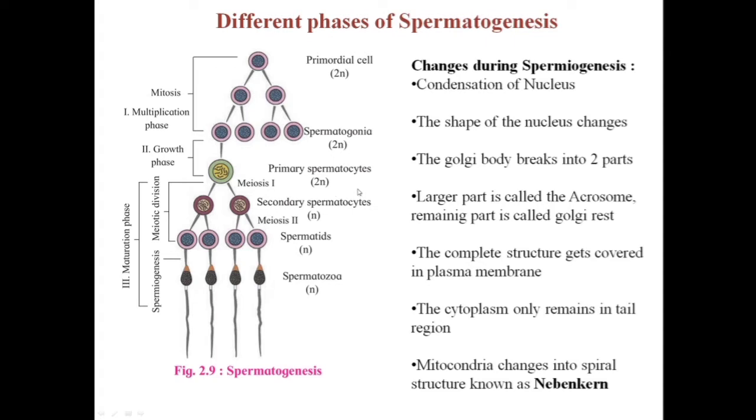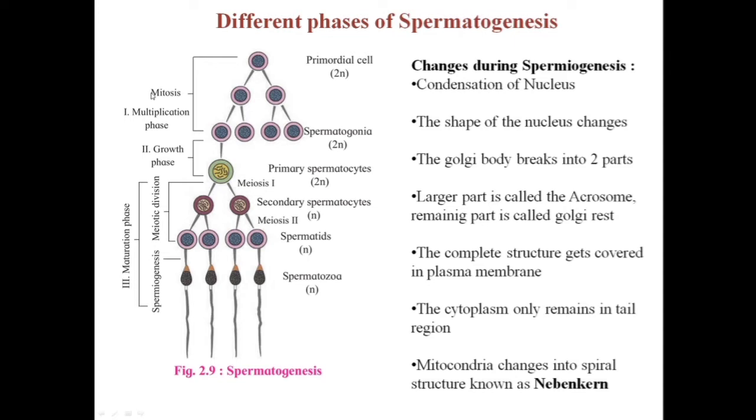This process takes place in the seminiferous tubules, and these seminiferous tubules are lined with germinal epithelium, the cuboidal germinal epithelium that we had seen when we studied the TS of the testis. So we have seen these cells earlier. There are two types of cells, the cuboidal germ cells, and the pyramid shaped Sertoli cells. Here we will only talk about the cuboidal germ cells. These cuboidal germ cells are capable of undergoing meiosis to form the gametes or the sperms.